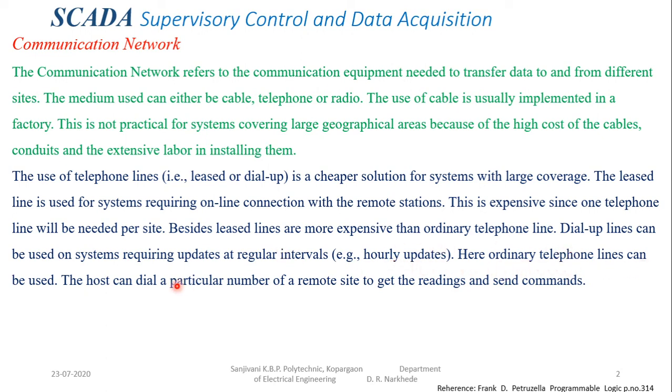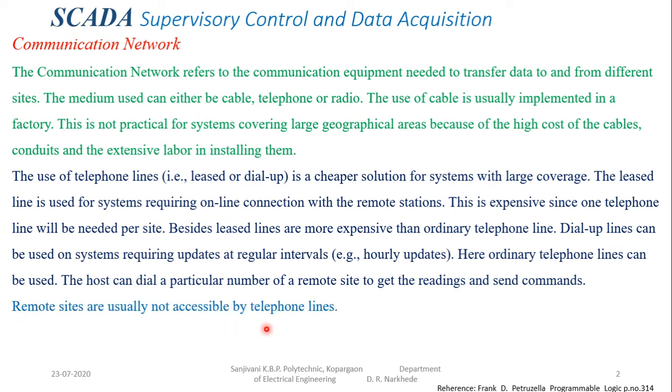Ordinary telephone lines can be used, and the host can dial the particular number of the remote site. In dial-up lines we have to dial the number, and only once you have dialed the number will the remote site give you the data. Or you can send a command from your central monitoring system to the remote site, and from the remote site you will receive the data on the central system.